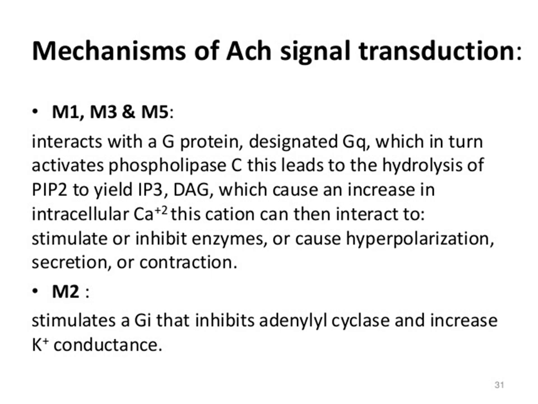These cations can then interact to stimulate or inhibit enzymes or cause hyperpolarization, secretion or contraction. M2 stimulates Gi, which inhibits adenylyl cyclase and increases potassium conductance.